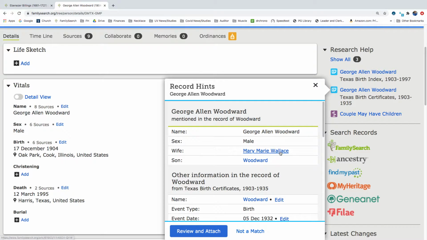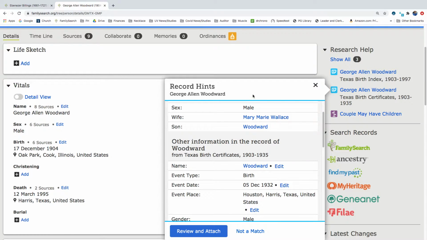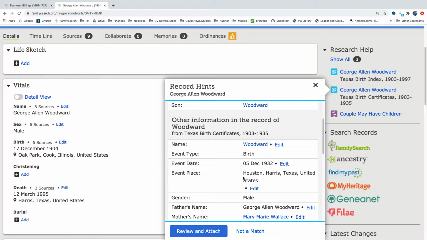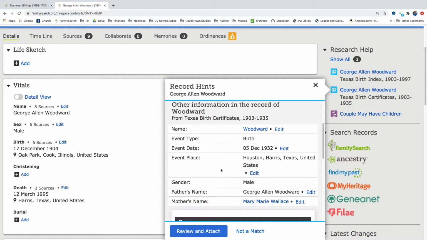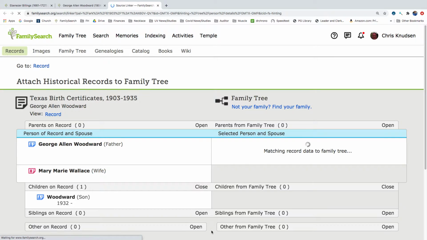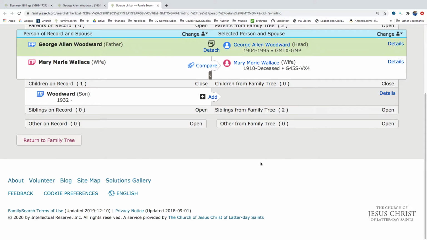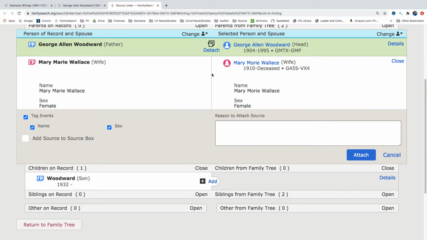So Mary Marie Wallace is the mother, and they had a son, 5th of December, 1932. We like this because it confirms this couple is a couple, and it matches all the information we have. So now we know they had a child in 1932. And let's go ahead and attach this record. So we'll click attach and compare and attach,